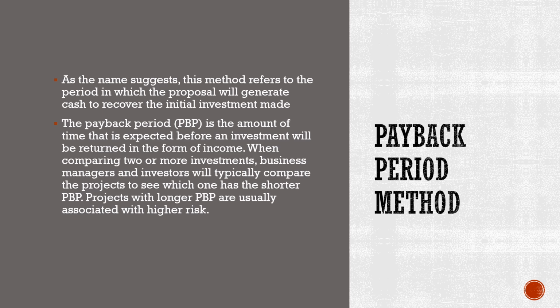The payback period is the amount of time that is expected before an investment will be returned in the form of income. When comparing two or more investments, business managers and investors will typically compare the projects to see which one has the shorter PBP or payback period. Projects with longer PBP are usually associated with higher risk.